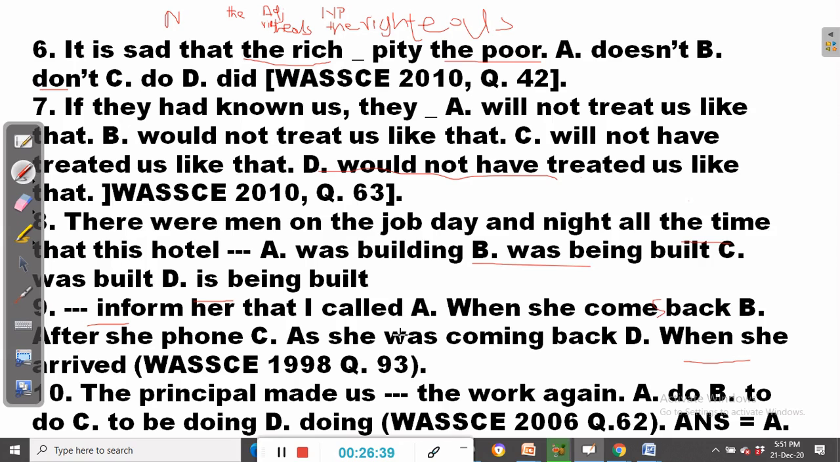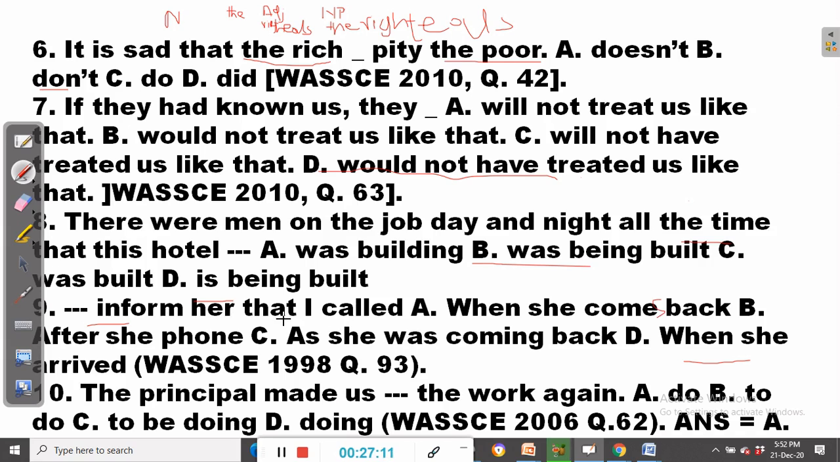For instance, you can say that if it rains, the street gets wet, all right? If she returns, inform her that I visited. It's just the natural result. And this is called the zero conditional. All right. It uses the simple present.